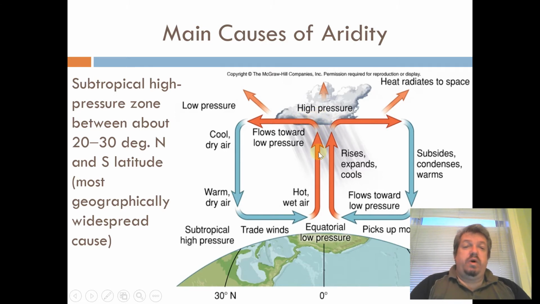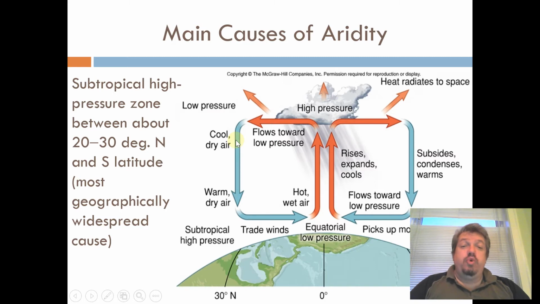Well, two things. One, the air has risen, so it expands. So it's very expanded, and it also cools off, and it loses the moisture, which turns to rain. So now this air up here is cool and dry, right? Now over here, as it flows away, it's cooled off. So what does cold air do? Cold air shrinks, right? It contracts and becomes heavier. So the cold air begins to sink back down.